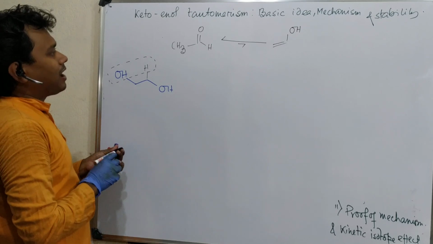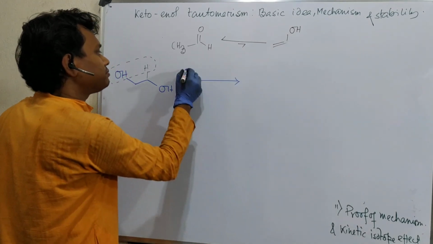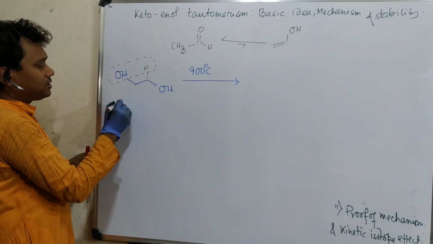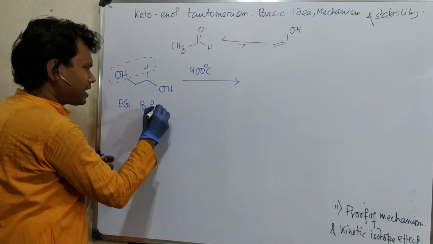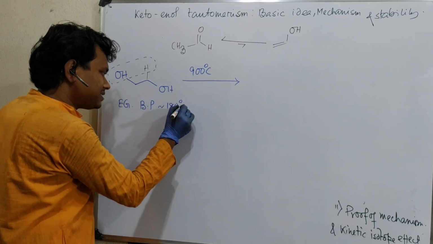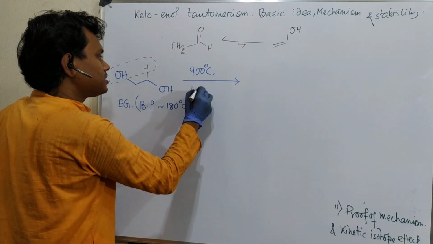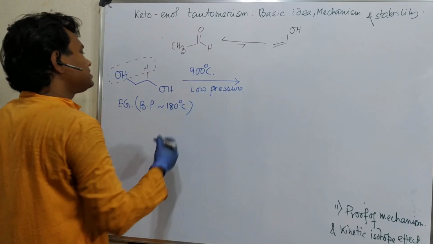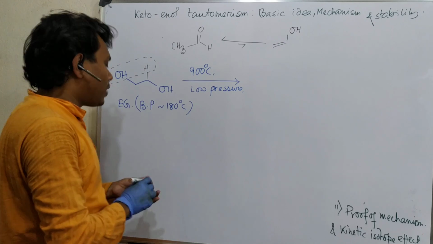And how is this carried out? In the presence of very high temperature like 900 degrees centigrade. By the way, this is ethylene glycol, with a boiling point around, I am not sure, 180 degrees centigrade, a very high boiling point solvent. So at 900 degrees centigrade and low pressure, dehydration becomes facile. So what happens?